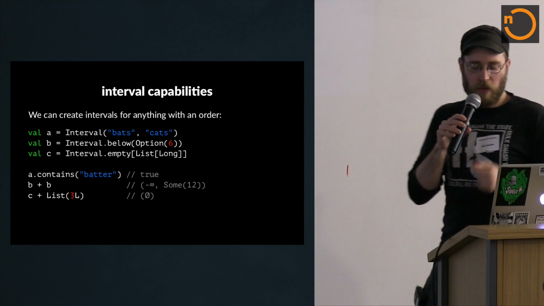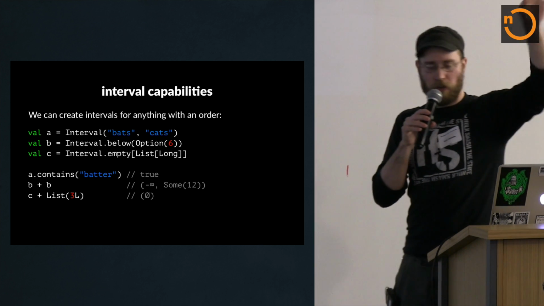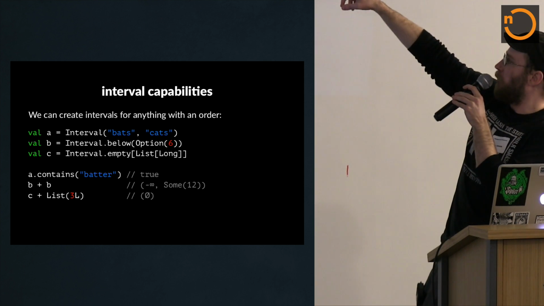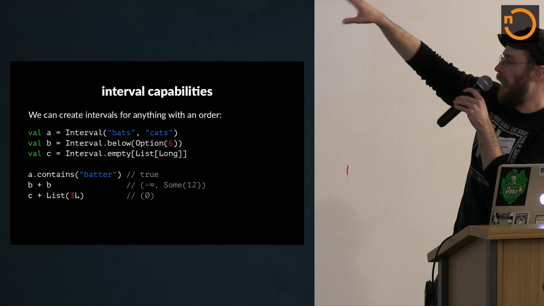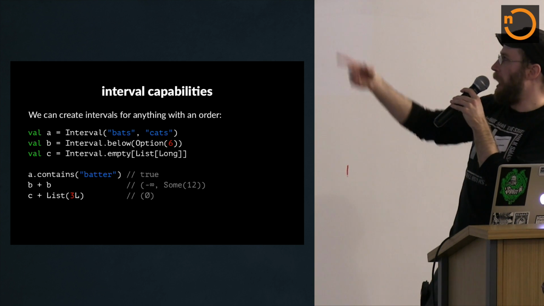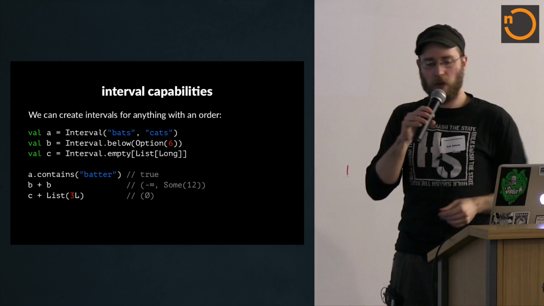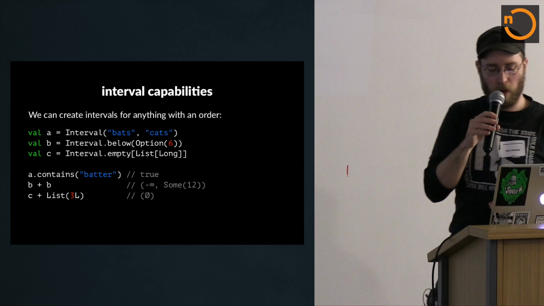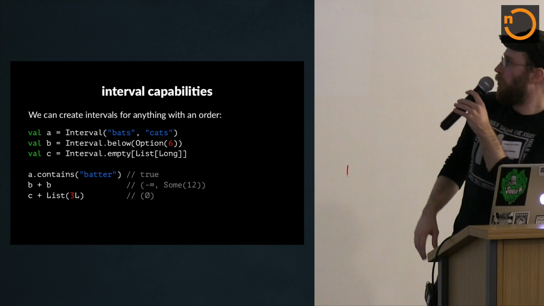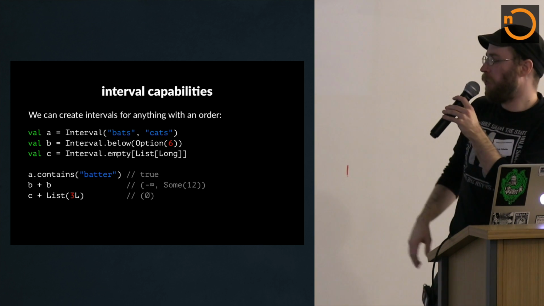And so actually, even though I just said that intervals are real numbers, and I sort of reified that, now I'm saying that Speyer's intervals actually work for anything with an order. So we can make an interval of strings. This is all the strings that are lexicographically between bats and cats, including the endpoints. So cats with a Z would not fit, but batter does. We can also create intervals of option integers. If for some reason you wanted that, I don't know why you would, but you could. And we can have empty intervals as well. So there's an empty interval of list longs, because it is possible for us to order list longs.